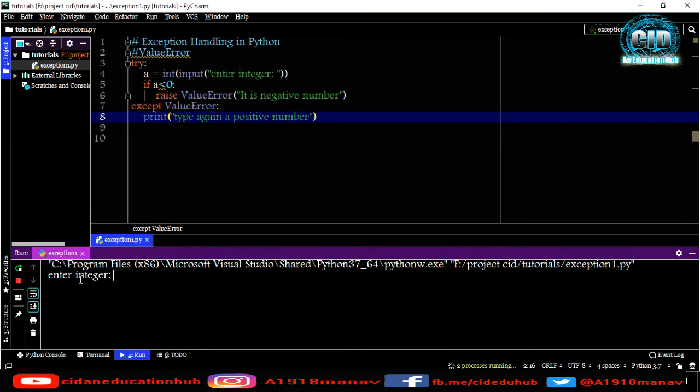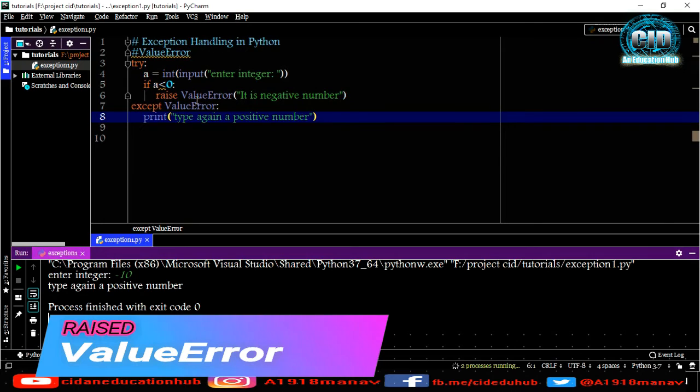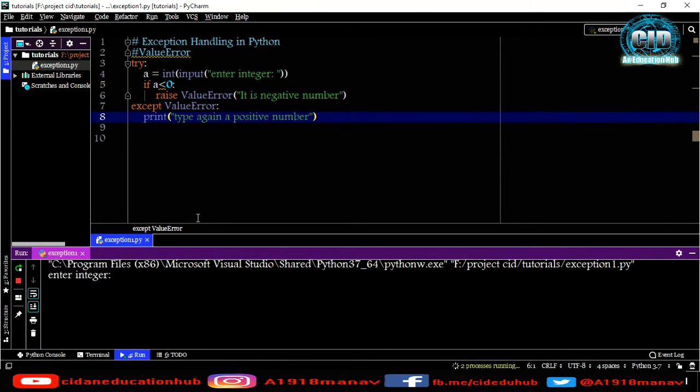Now as you can see, it is popping out enter integer. Now let me type -10 and hit enter, then it will show: type again a positive number. Okay, that means it is handling the ValueError. Let me run this again and type a positive number, so it will do nothing, because we are doing nothing with the right value. But if it is negative, then it will throw ValueError, and under ValueError I'm handling it. So we can handle like this.